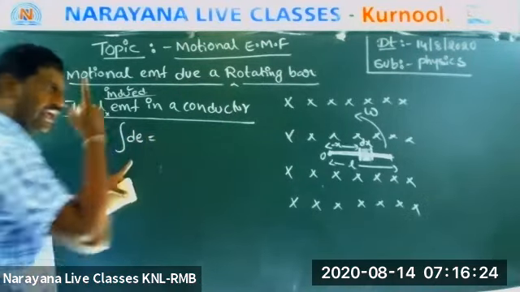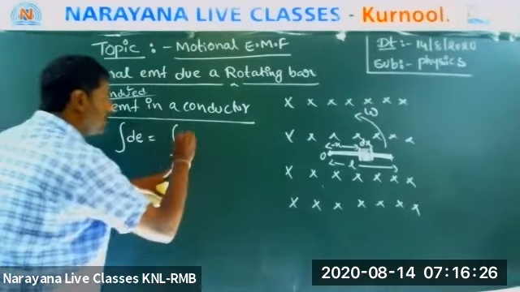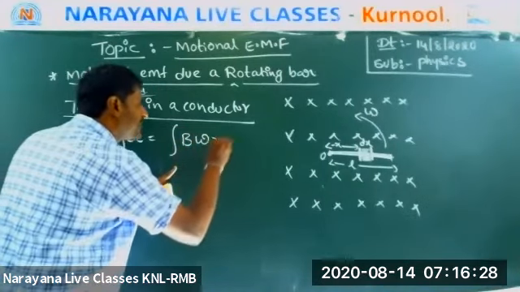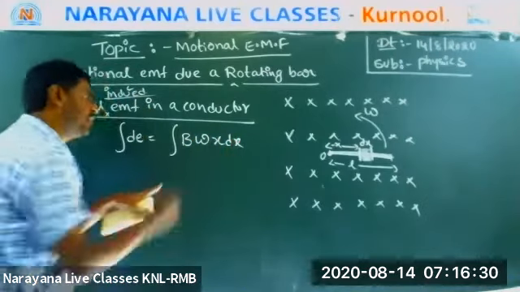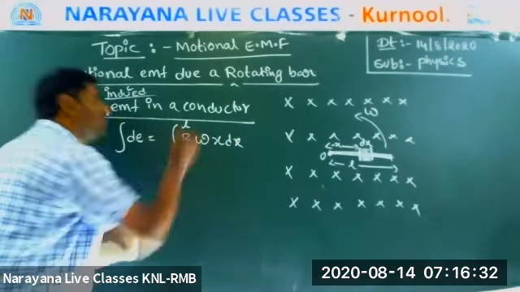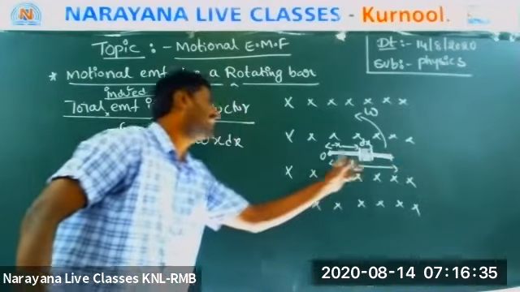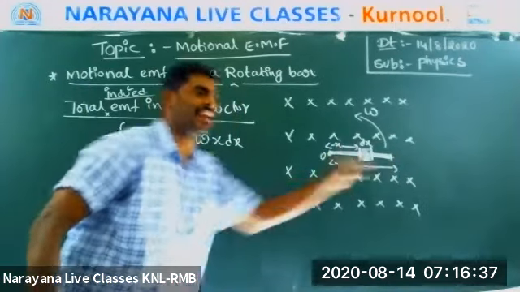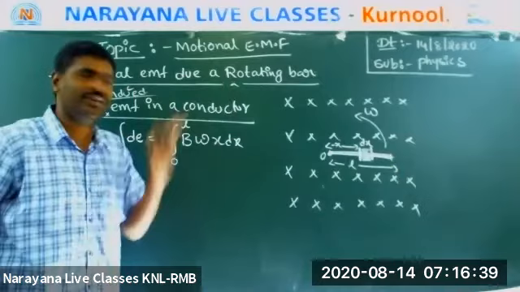We will do the integral of B omega x dx. From where to where? 0 to L. What is the length of the conductor? Starting 0 and ending L. So 0 to L.